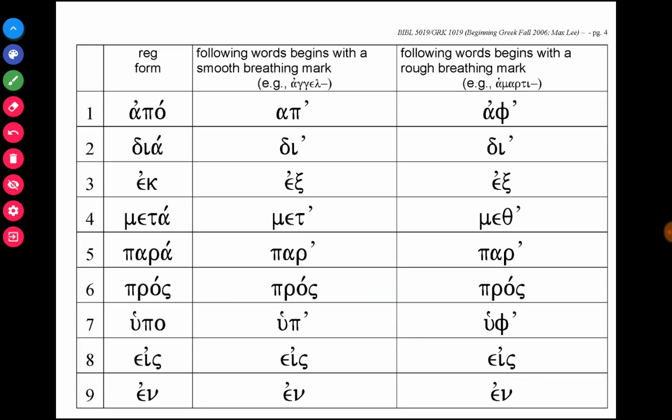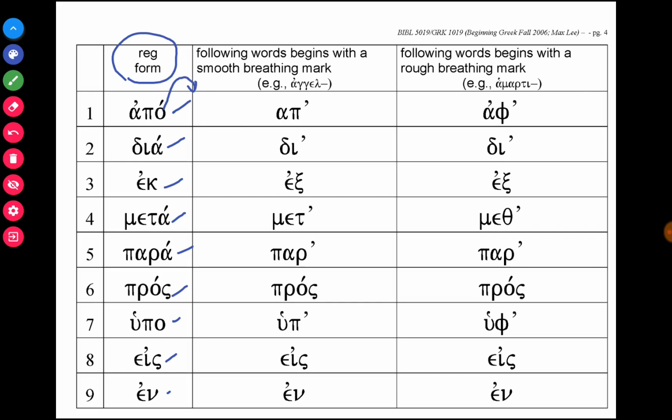Now notice that the prepositions can also be spelled three different ways. There is the regular form, and that's what we just went over. We have apo, dia, ek, meta, para, pros, hupo, eis, and en. And these are usually the forms that you see, especially if the word that immediately follows after the preposition begins with a consonant.